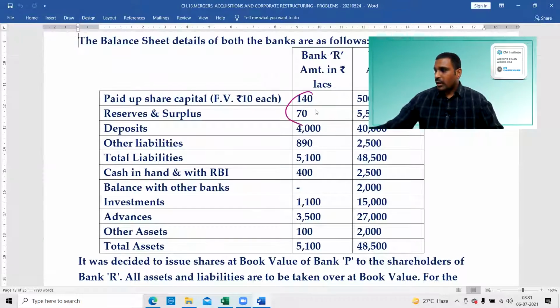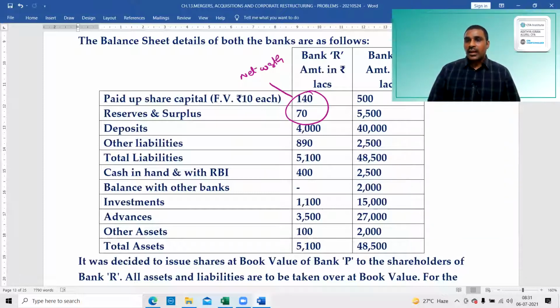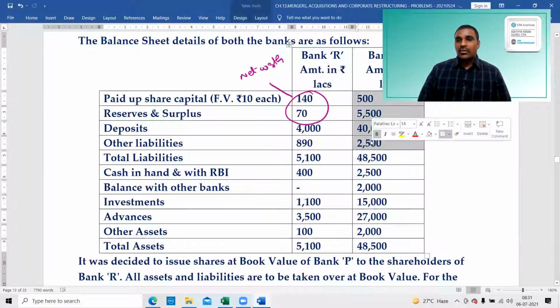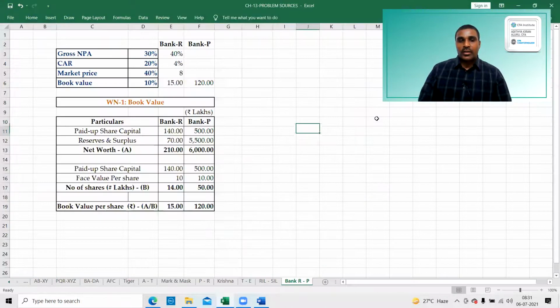This is called net worth: the amount belonging to equity shareholders. Take the total liabilities side of the balance sheet, and out of that remove the outside liabilities. Whatever pertains to the equity shareholders is called net worth. Therefore, net worth divided by number of shares is equal to book value per share.